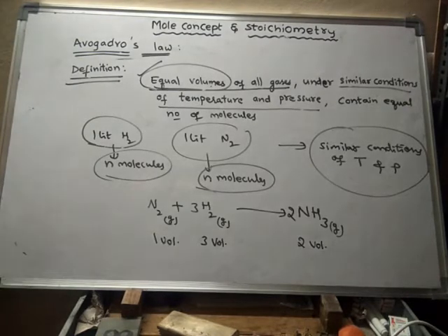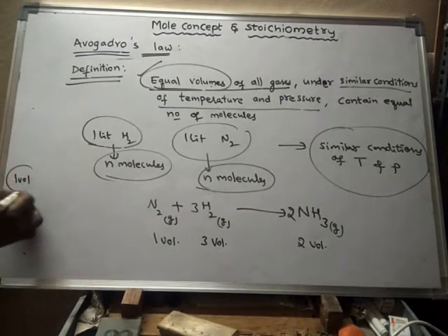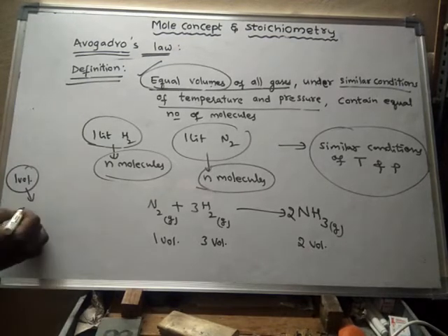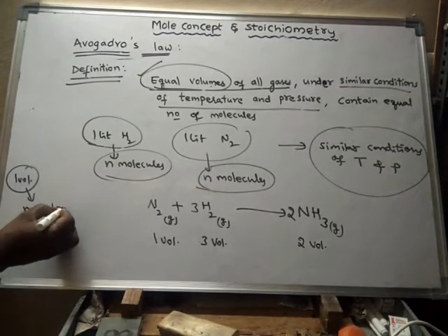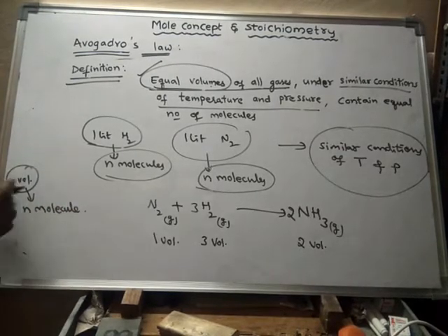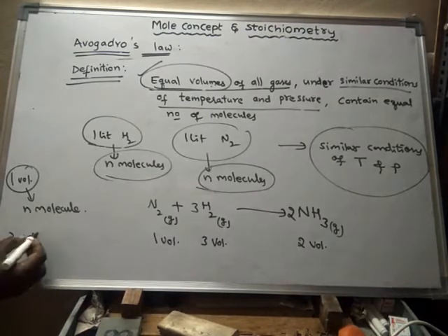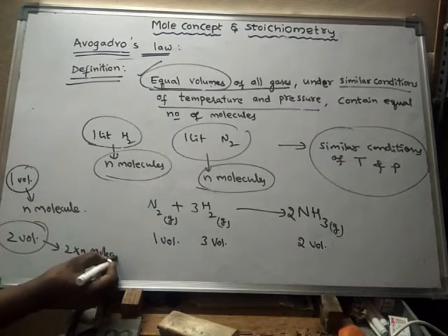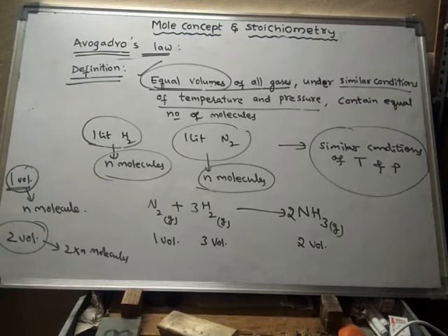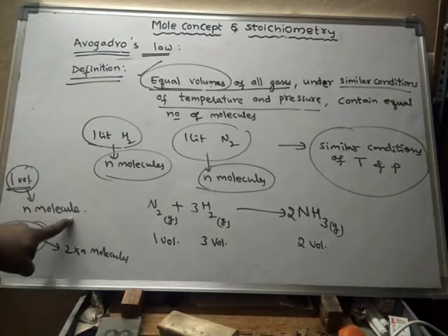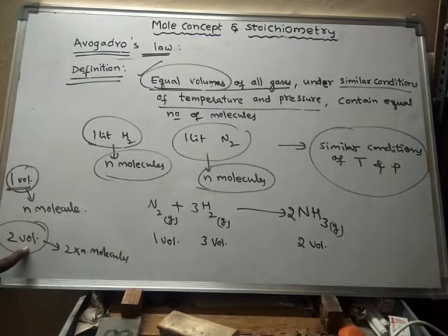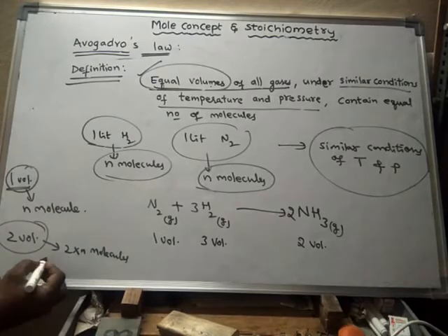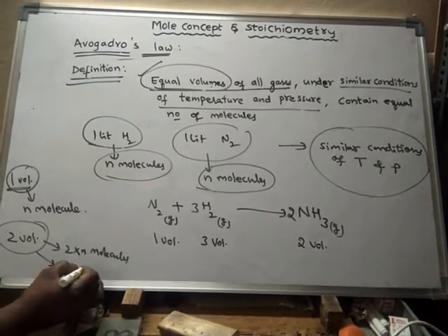Suppose one volume contains n molecules, then two volumes should contain 2 n molecules. Every one volume contains n molecules. Hence, if it is 2 volumes, then it should be n molecules and n molecules, that means 2 n molecules.